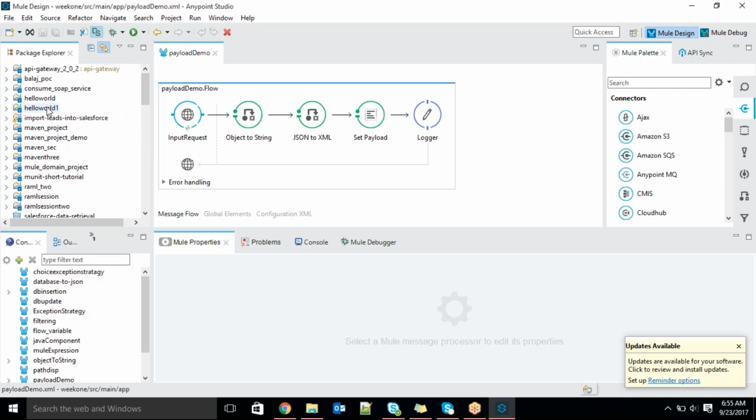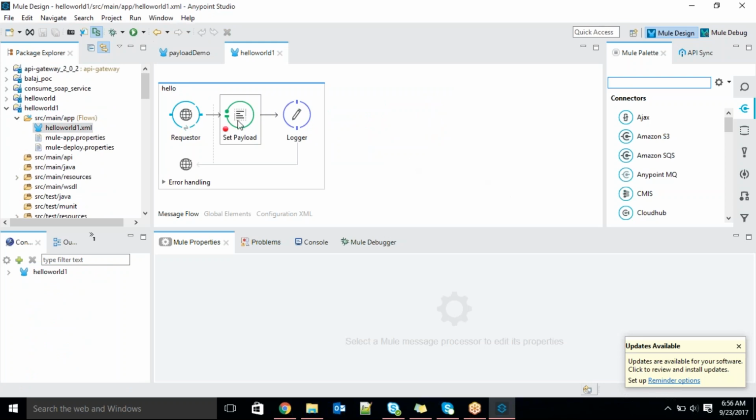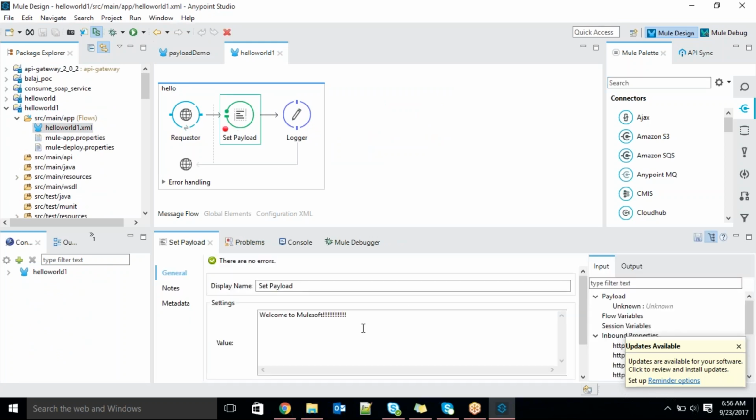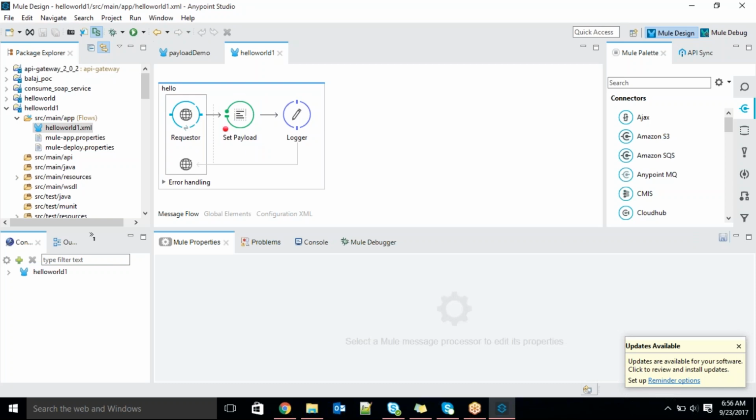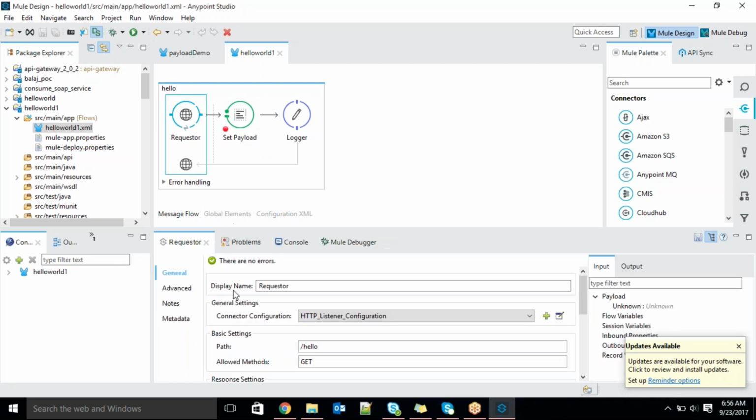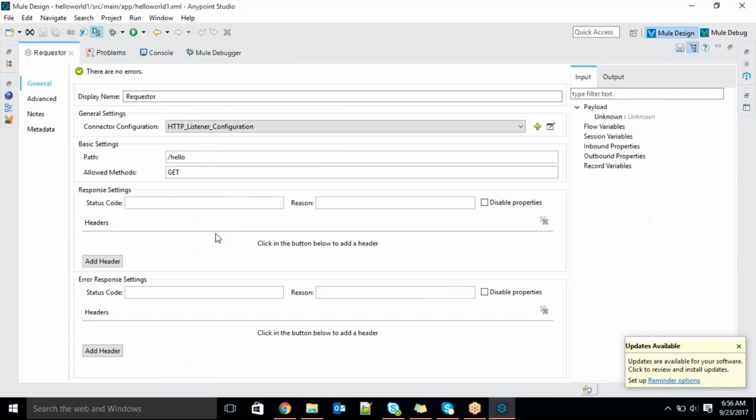We'll create one more project, or else we'll extend yesterday's project. This is yesterday's project, right? We just kept a hard-coded thing. Now we'll read some content from the input and try to display it.